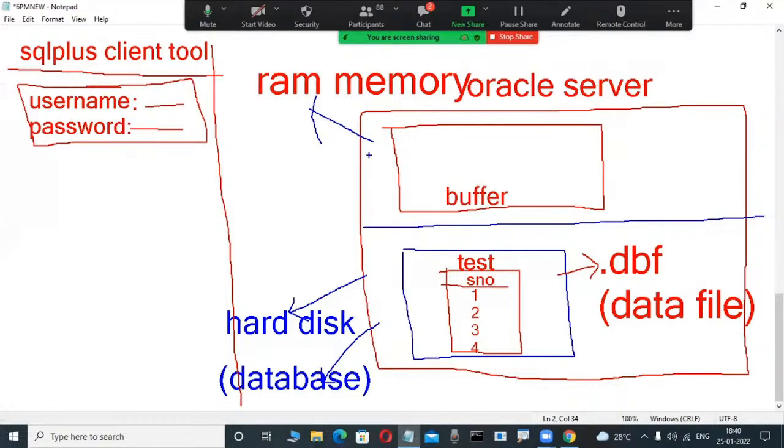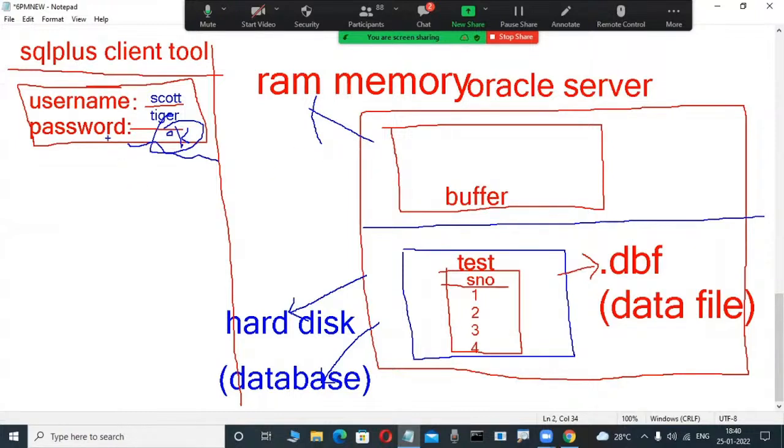I am opening some username and passwords. In the future or next class, you will become familiar with these users and passwords, don't worry. System, manager, scott, HR, some users are there. I am typing a username and password, then an OK button or anything. Now this client tool connects to the server.